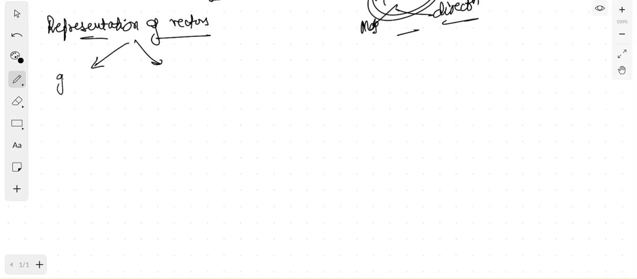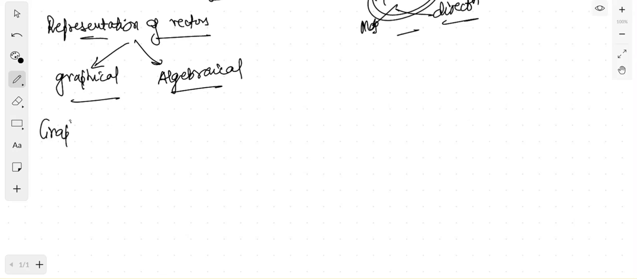One is graphical and the other one is algebraical. First, we'll be dealing with graphical representation. With the help of graphical representation, it will be easy for us to find out the direction. So graphical representation mainly helps us in finding the direction of the vector. What is the graphical representation? A vector can be represented by an arrow.